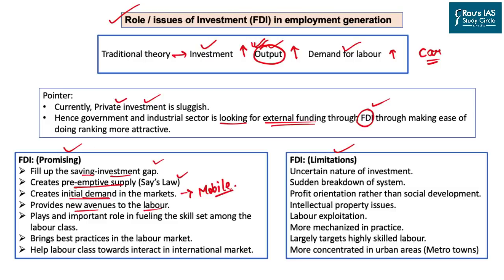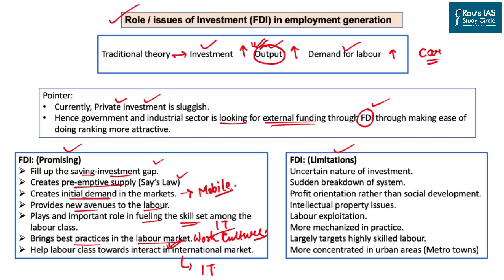It also plays an important role in fueling the skill set of the labor class. The best example here is the rise of the IT sector in India. So we have software engineers just because there is a demand from the foreign companies. It also brings the best practices in the labor market. It brings also the importance of a high work culture. And lastly, it also helps the labor class to interact in the international market. We have the best examples of IT professionals going to America, Canada, and European countries to gain more expertise.